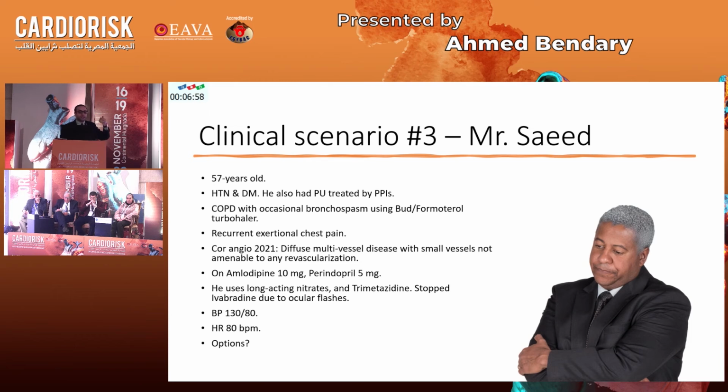Of course, if the patient is already on trimetazidine and nitrates, I'm afraid of prescribing nicorandil because of the potentially rare risk of GIT ulceration. I may go for ranolazine for this patient.